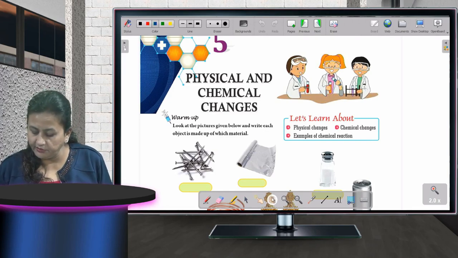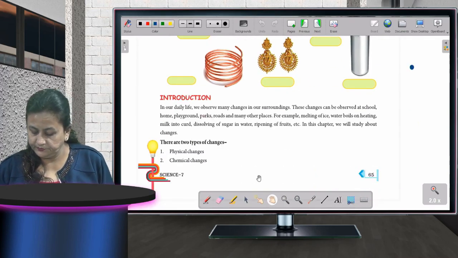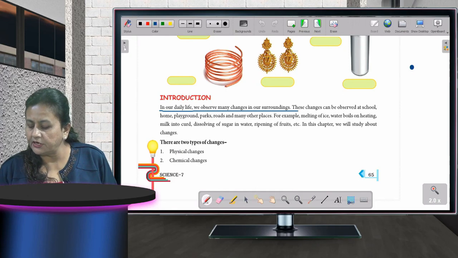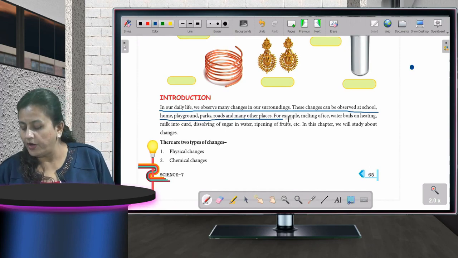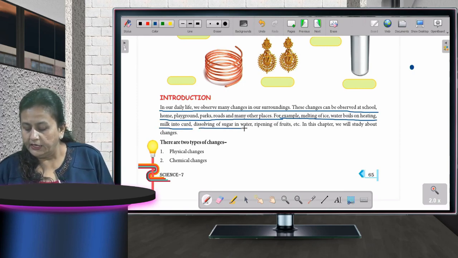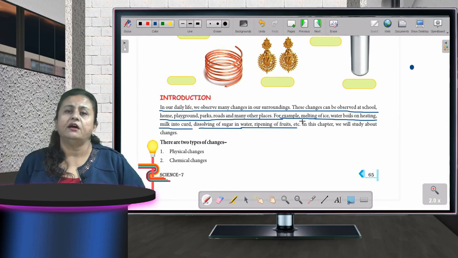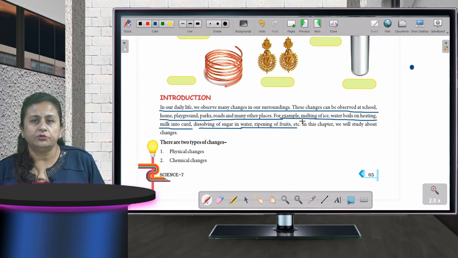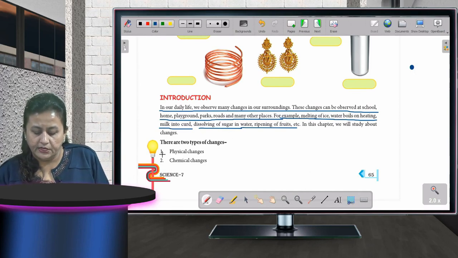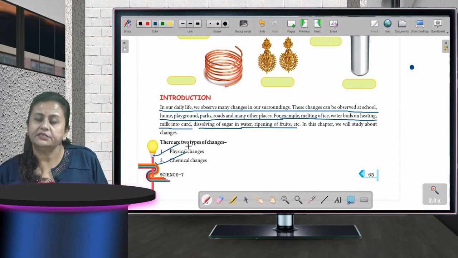So to start with, in our daily life, we observe many changes in our surroundings. These changes can be observed at school, home, playground, parks, roads and many other places. For example, melting of ice, water boils on heating, milk into curd, dissolving of water, ripening of fruit, etc. So these are very common changes which you keep on seeing around you. Now, there are two types of changes, as I told you. First is physical and the second one is chemical change.